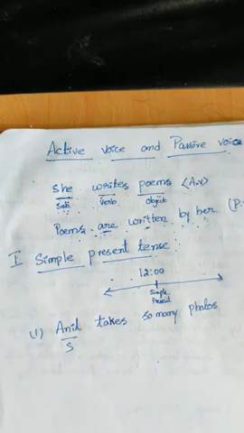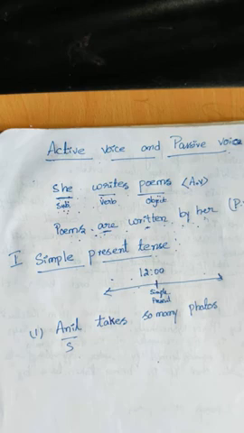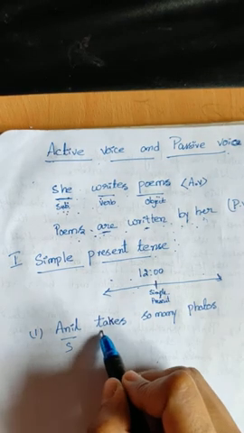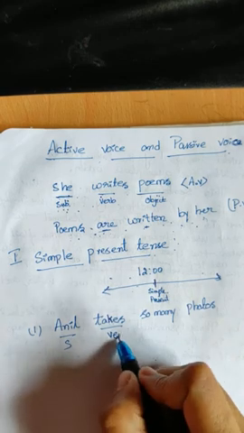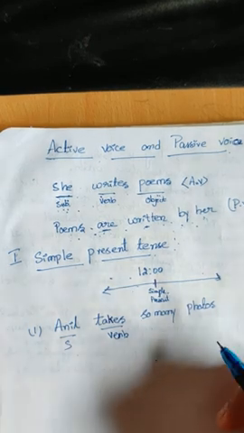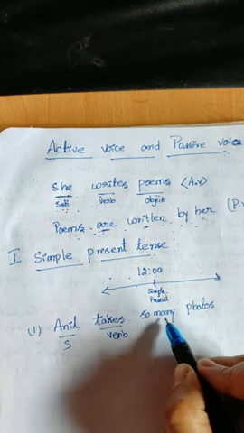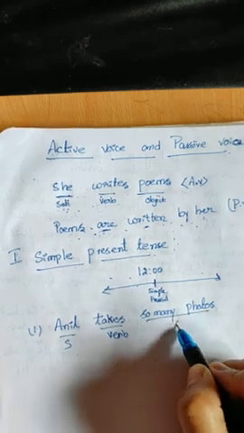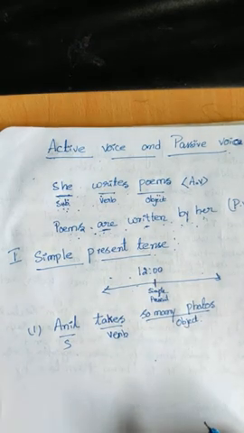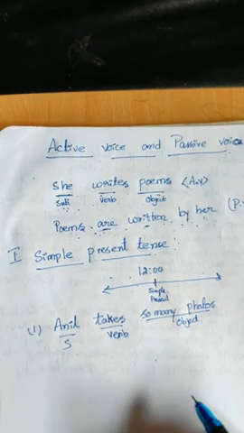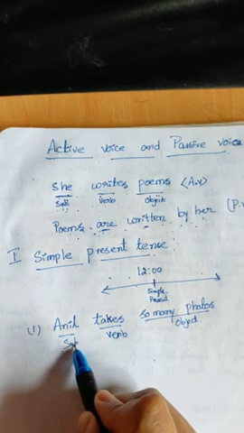Okay, next, what is the verb here? Which is verb? Takes. Takes is verb. And so many photos, this is the object. So many photos, that is object, and Anil is subject.